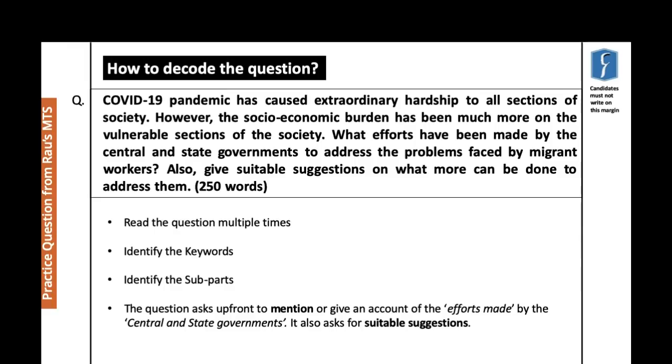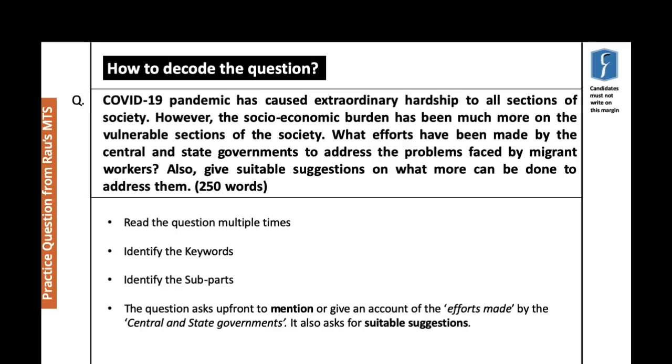Now, this efforts made obviously could be something far and wide. So this efforts made could alternatively have been substituted for a word which could have said what are the policy directions that have been taken, or what are the executive actions that have been taken, or what are the legislative actions that have been taken, but it simply says efforts made. What that means is that you could cover all of it. You could talk about policies and legislative means, and you could talk about the already existing ones and the new steps that are being taken.